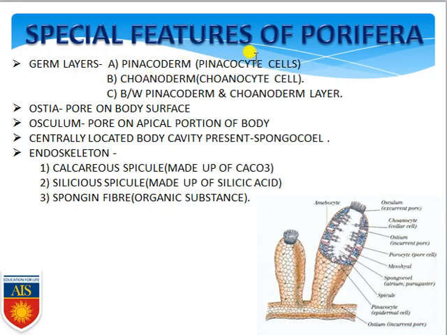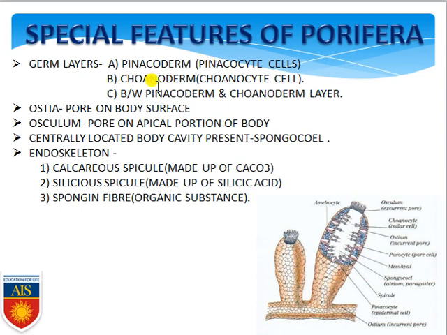Special features of Porifera. If you see the special features, they have germ layers, and the outer layer is commonly known as the pinacoderm layer, which is made up of pinacocyte cells. They also have a choanoderm layer, made up of choanocyte cells, and between the pinacoderm and choanoderm they have mesenchymal cells. So they have two layers: ectoderm, that is the pinacoderm, and endoderm, that is the choanoderm. The pinacoderm is made up of pinacocyte cells. Keep in mind, these cells contain sharp needle-like structures, which are considered an exoskeletal structure for the sponges.